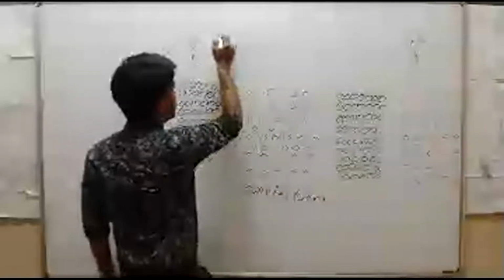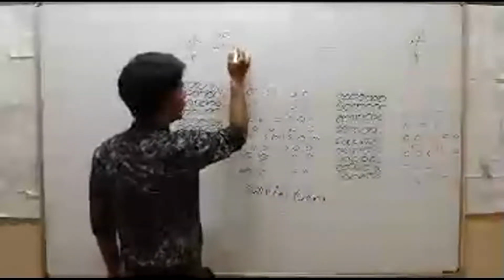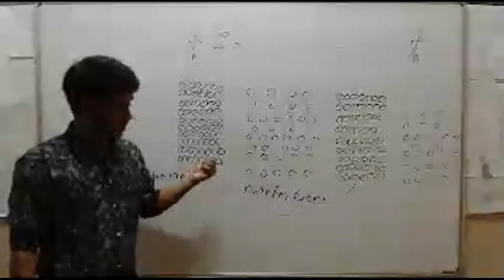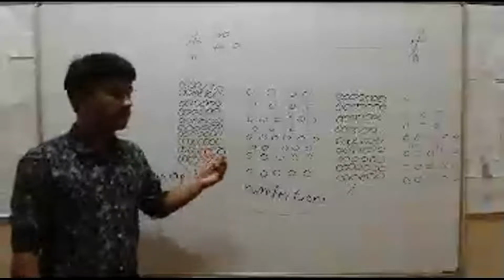Here also it is the same. When you produce sound, the atoms collide with neighboring atoms. After collision, they come back to their original position. That collision with the neighboring atoms is called compressions. After collision, the atoms lose energy and come back to their original positions, and the atoms that gained energy during collision move forward. This is called rarefactions.